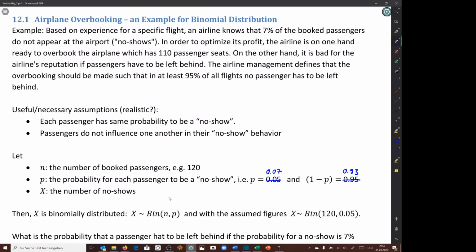So n is the number of booked passengers, for example 120. p is the probability for each passenger to be a no-show, so 0.07. And this means the probability that he will show up, or will not be a no-show, is 0.93. And let the random variable x be the number of no-shows for a specific flight. With the assumptions above, x is binomially distributed, namely binomial 120, 0.05.